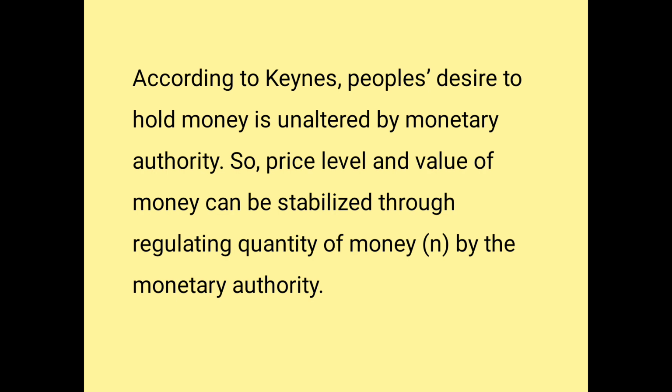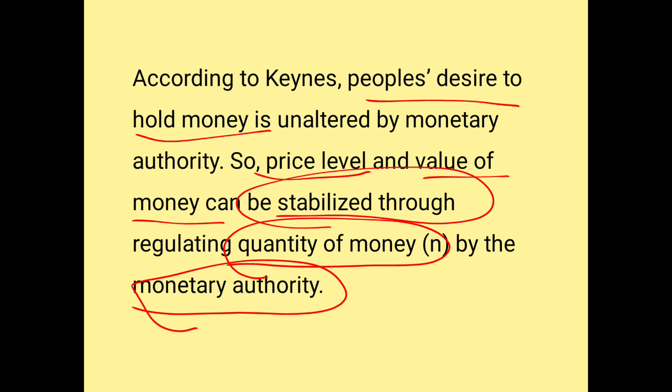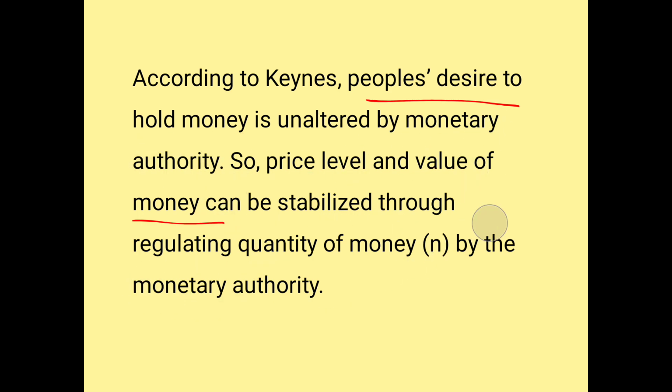So according to Keynes, people desire to hold money. People always try to hold money in their hand. So the price level and the value of money can be stabilized. How can you stabilize it? By regulating the quantity of money by the monetary authority. So the amount of money that is going to be in circulation, the monetary authorities, the banks, what are the initiatives that they are going to take in controlling the money supply.